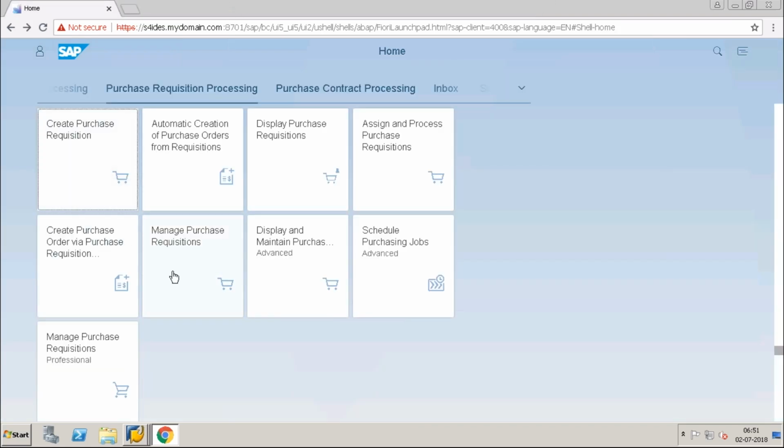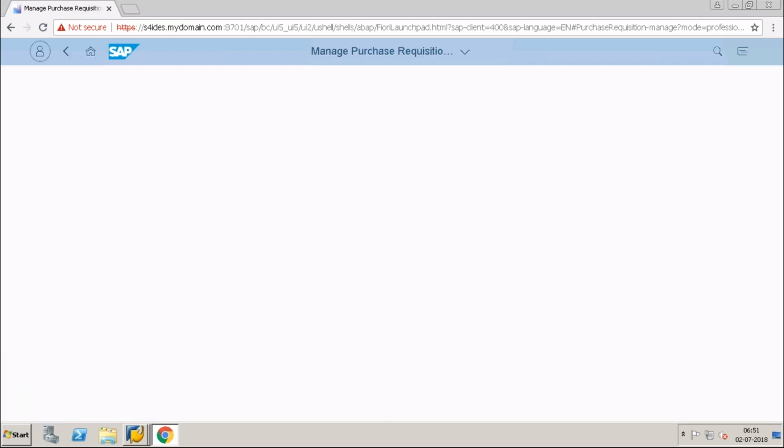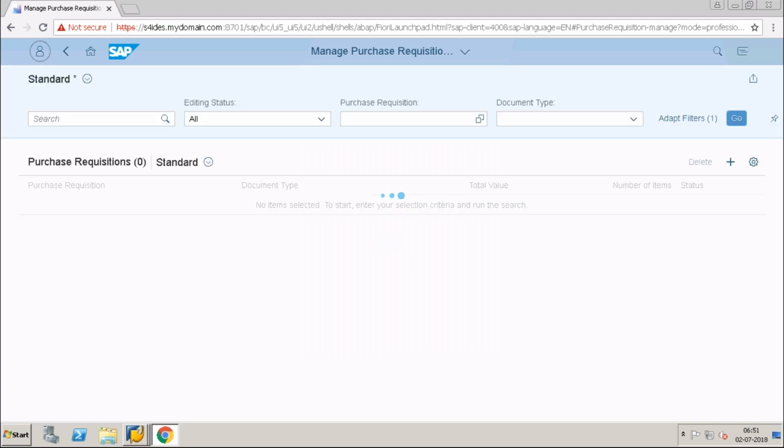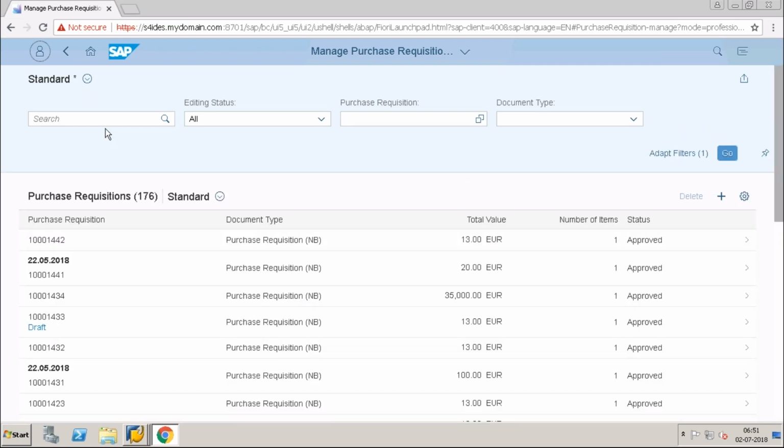Now I will go to the home page and open Manage Purchase Requisition Professional. Here I will try to assign the source list, in the sense the source of supply. I will try to find my purchase requisitions, and here you already have the purchase requisition.